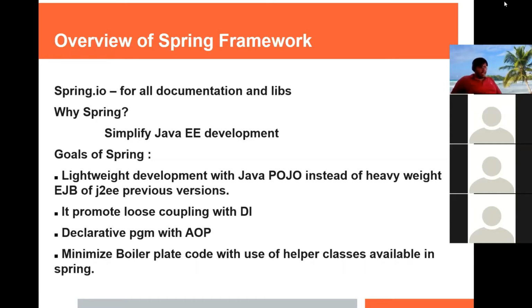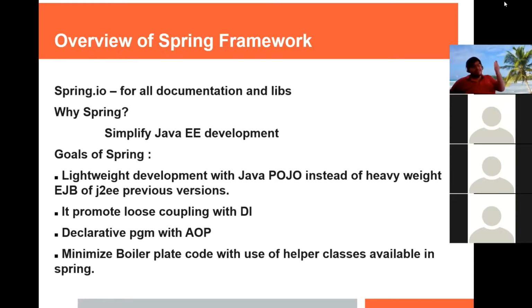But what happens after one or two years, if there is a requirement to add the functionality for baseball coach also? You have to change the business logic now. Instead of cricket coach, you have to write baseball coach, but that is not right, because you are hard coding everything. It means you are tightly coupling your business logic with that coach object. Instead, it's better to use an interface reference.